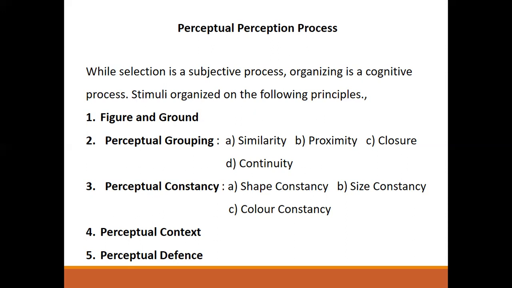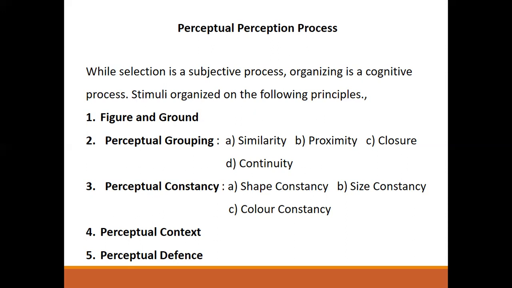Then size constancy: as an object is moved farther away from us, we tend to see it as more or less invariant in size. Then color constancy implies that familiar objects are perceived to be of the same color. If you own a red car, you see it as red even in dim twilight.